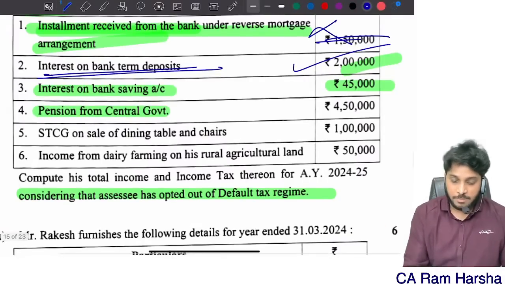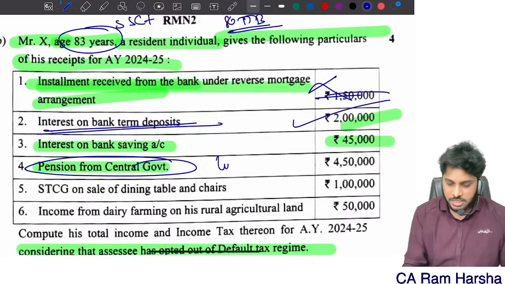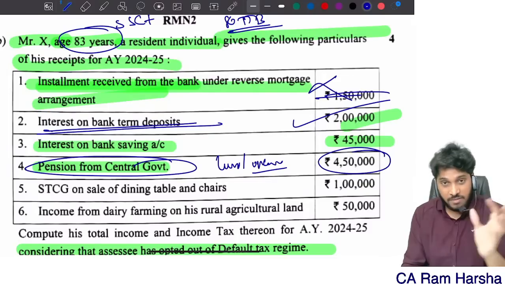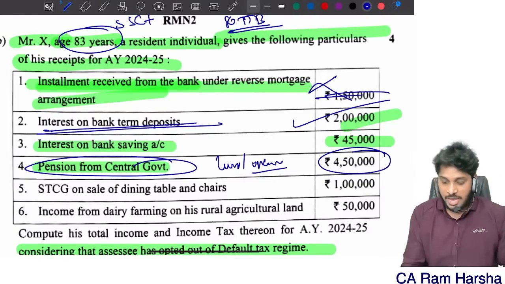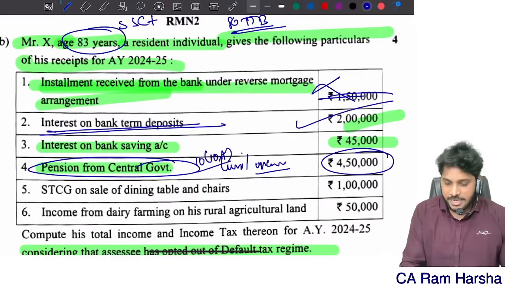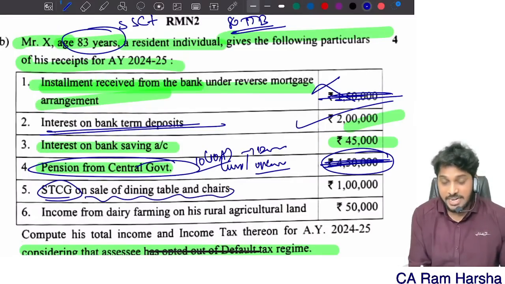Pension from central government, any pension amount. Actually here I have a doubt. Is this a lump sum pension or uncommuted monthly pension? They have not given it. Since they have given a lump sum amount which is not expressed in monthly terms, I assume it is a lump sum. Accordingly, section 10(10A), it is exempt. So this is not taxable, this is exempted. STCG on sale of dining table and chairs.